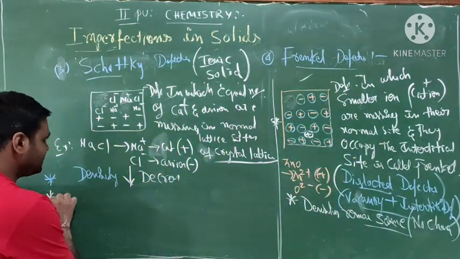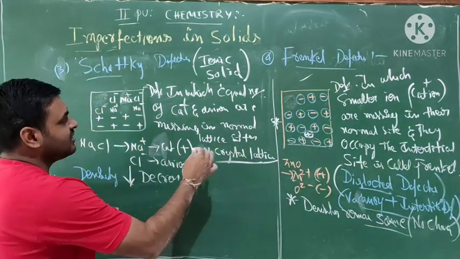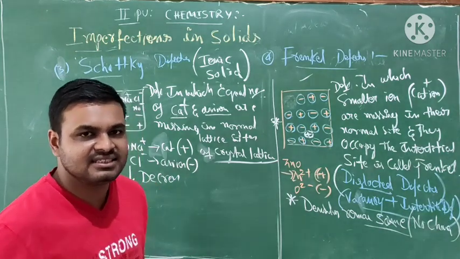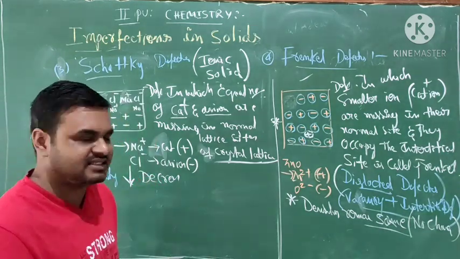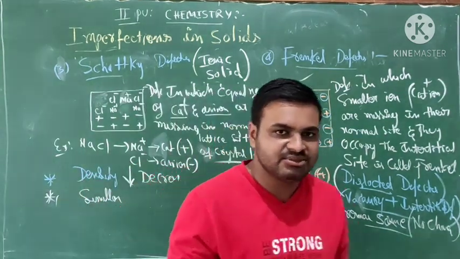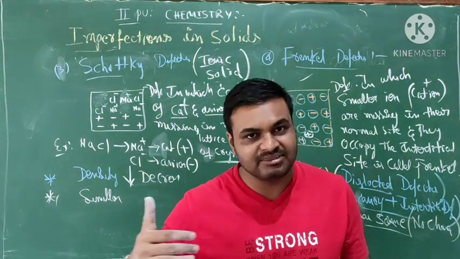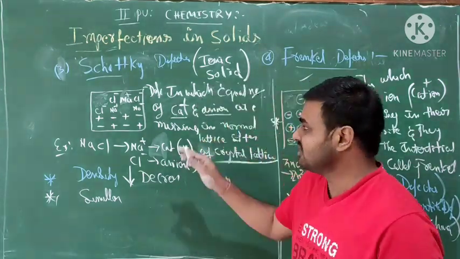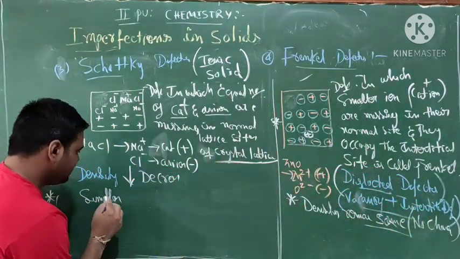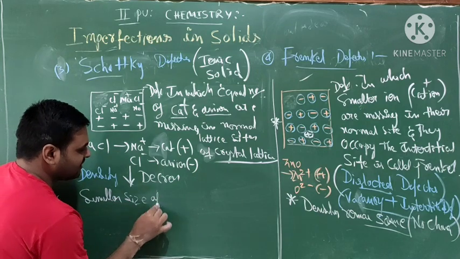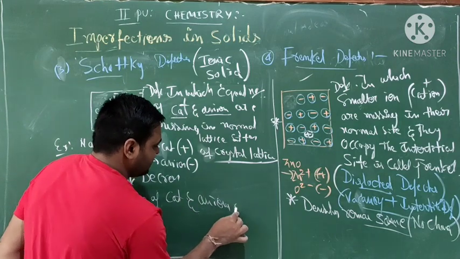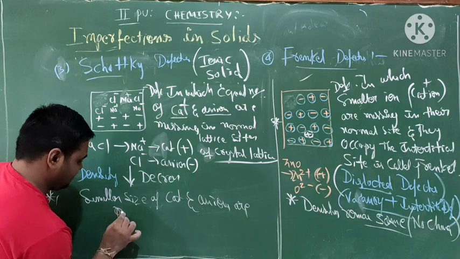Okay. So in Schottky defect, equal numbers of cations and anions are missing. That means the cations and anions are of similar size, so they can easily go missing. But if one is larger and one is smaller, it is not possible. So this is the case of Schottky: cations and anions of similar size are present.